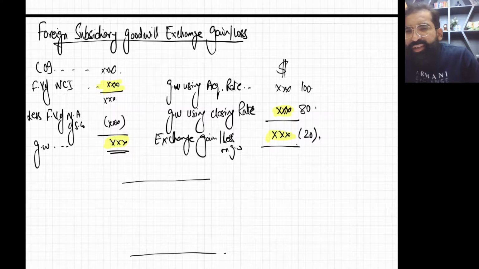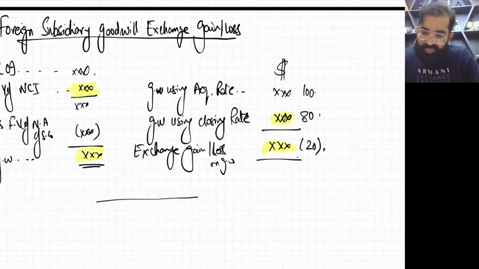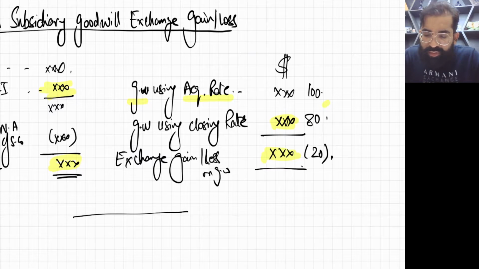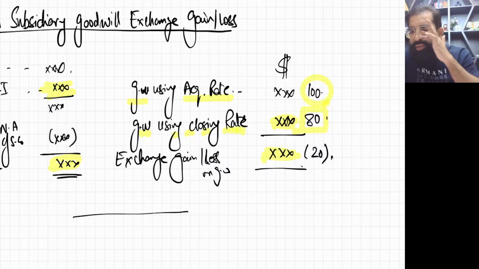So how to calculate that exchange gain or loss? Like this. Goodwill using acquisition date rate is, for example, $100. And then goodwill using closing rate, year end rate, is $80.